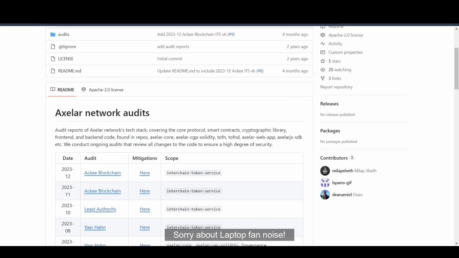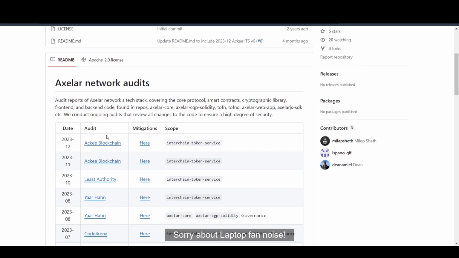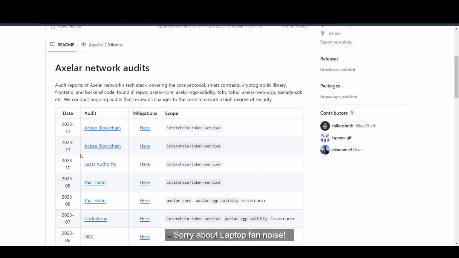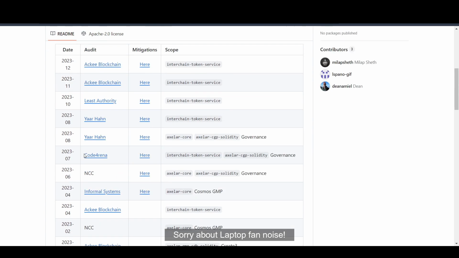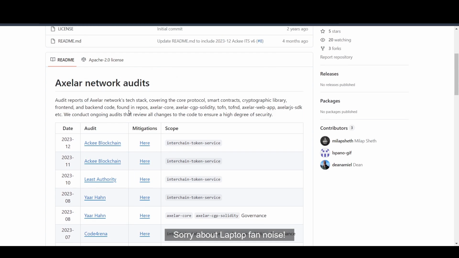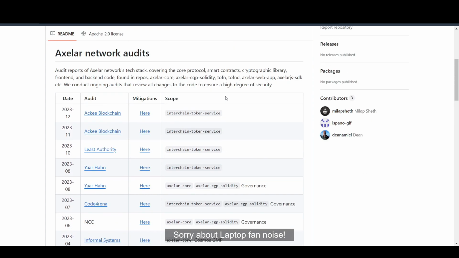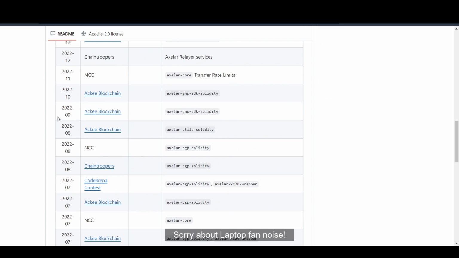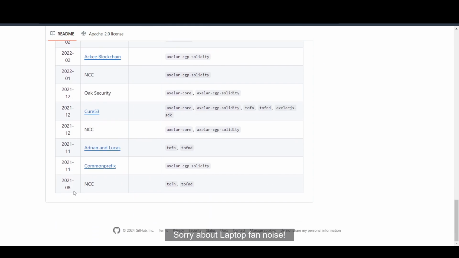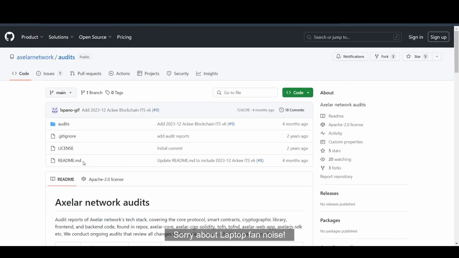So if we do look at their audits, we had multiple audits in 2022 to 2023. So this was to make, I believe, the network more secure, and as you can see, we did not have any in 2024, but still we had a lot of audits from 2021 to 2023, which is pretty good for them.